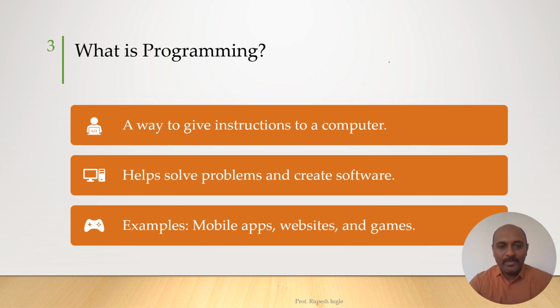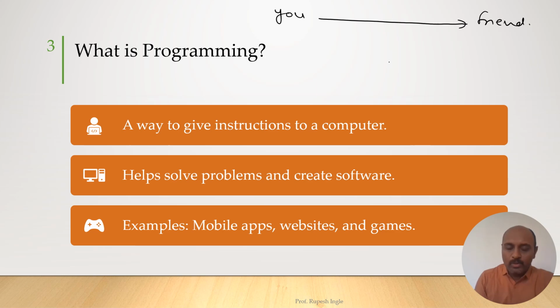So, what is programming? Programming is a way to give instructions to a computer. We can understand this by a simple example of talking with your friend. If you want to talk to your friend, you want to give instructions to your friend, right?